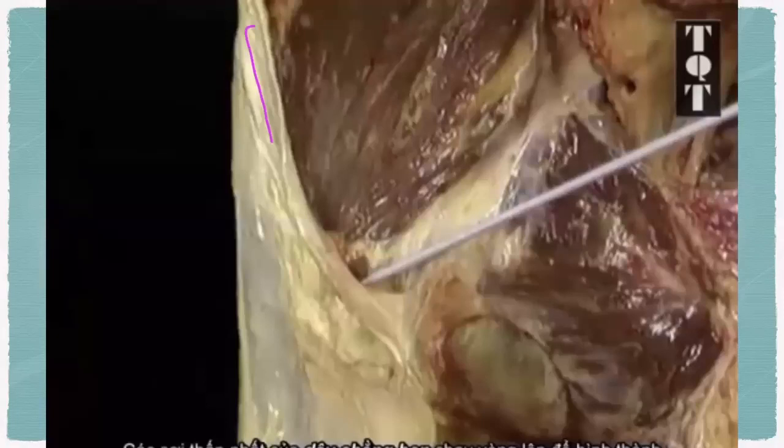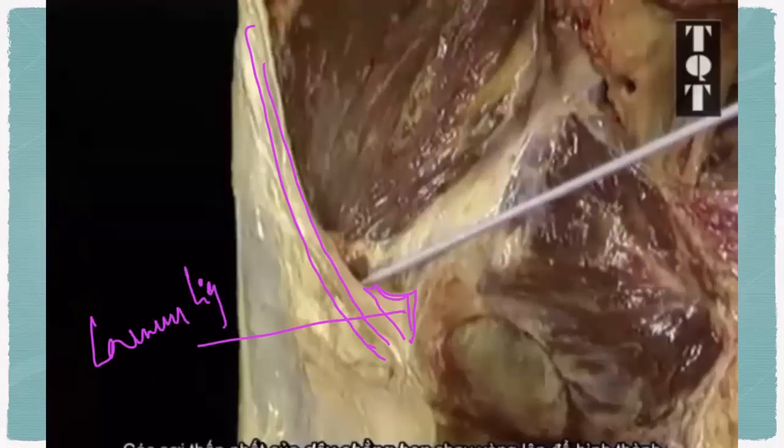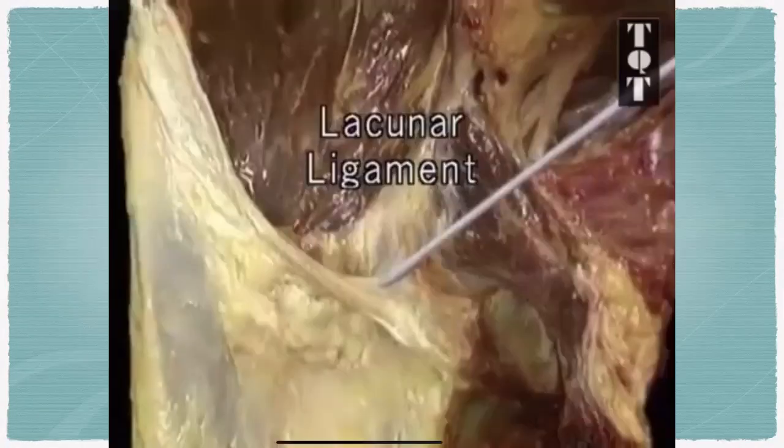You can see this is the inguinal ligament, right? So the inguinal ligament forms a triangular ligament here. It is called the lacunar ligament, right? That is the lacunar ligament, and beyond it, which is not visible in this image, the inguinal ligament reflects like this. That is called the reflected part of the inguinal ligament. See, this is the lacunar ligament, the triangular one. So here will be the reflected inguinal ligament.